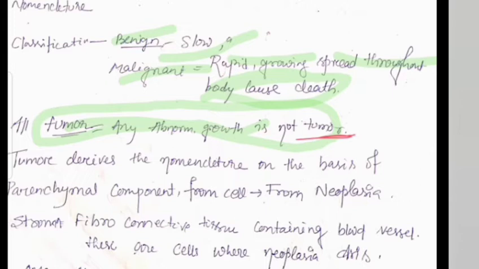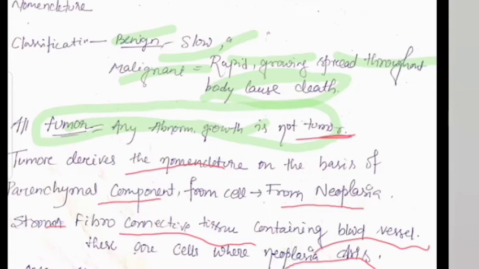Tumors have a nomenclature on the basis of their parenchymal component and stromal component. What is the parenchymal component? The parenchymal component is the component of the cell which determines the biological behavior of a neoplastic cell, whereas stroma is fibroconnective tissue containing blood vessels from which the blood supply is supplied to the cells. So these are the cells where neoplastic cells arise. From the stroma, the neoplastic cells arise.